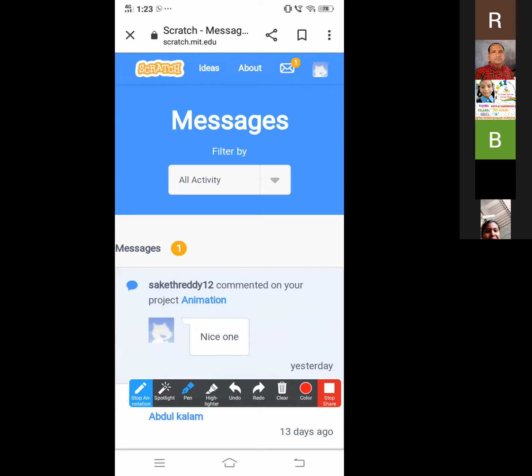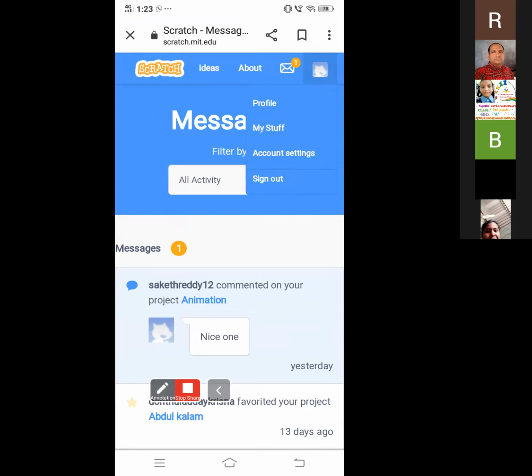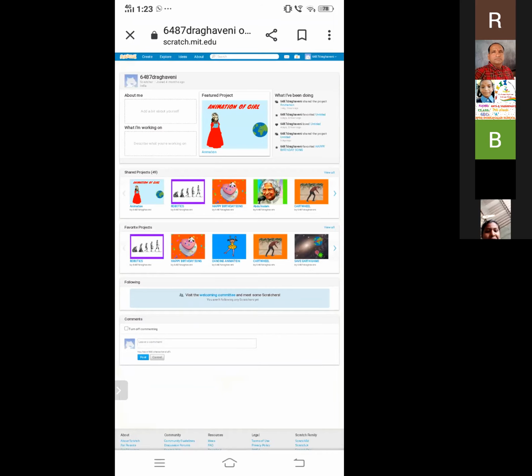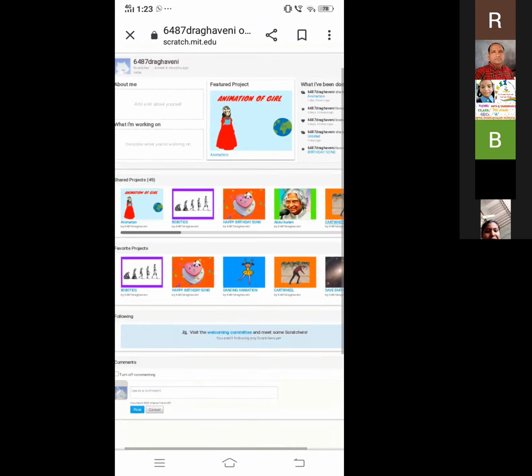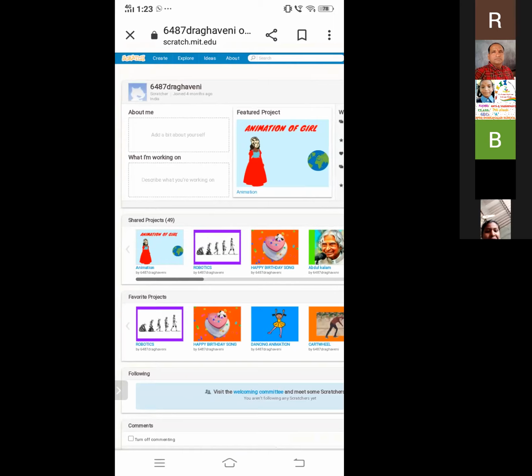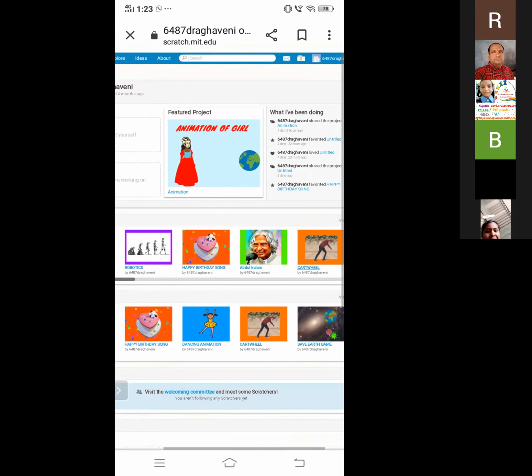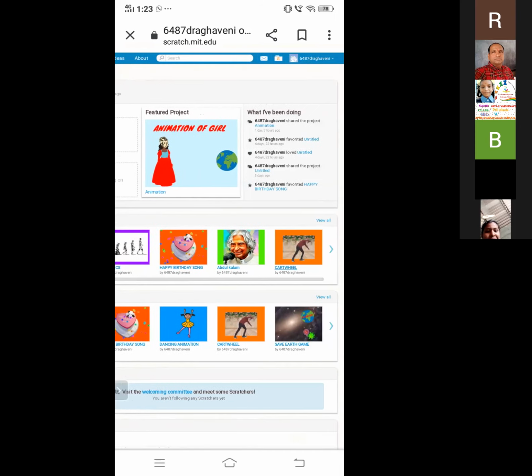In this icon, we can see a lot of options. If we click on here: profile, my stuff, account settings, sign out. I hope you have an idea about sign in. So I will explain about profile. Profile is nothing but it shows our details and personal information. So you can see this is my username, about country, and about something which is our personal information. And it shows what we are doing now, what projects we are continuing.